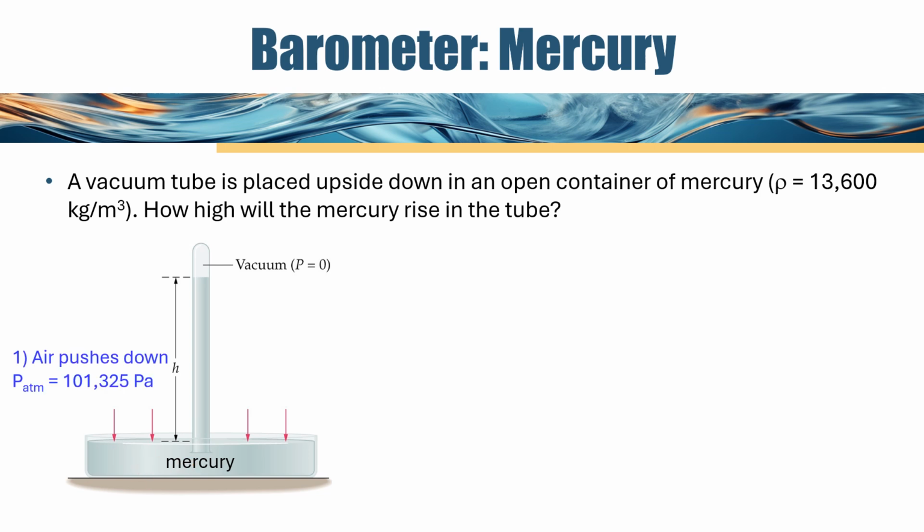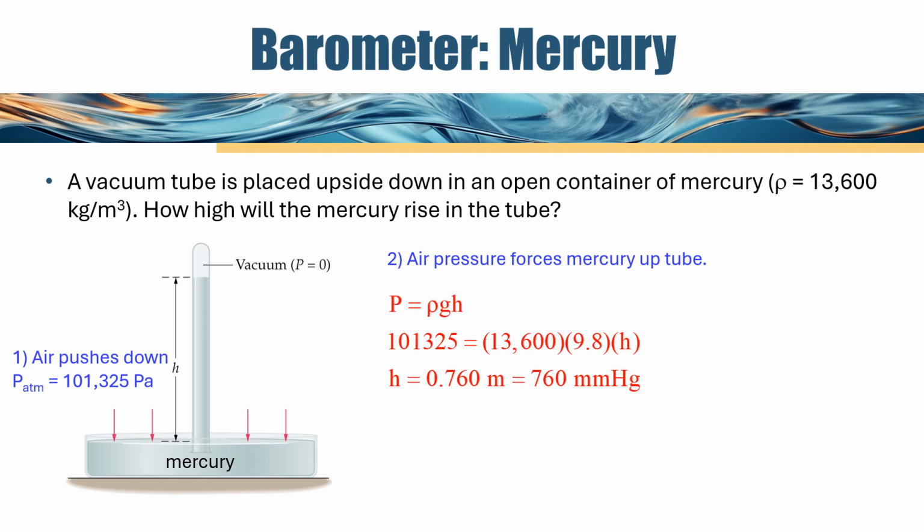We know that there is air pressure pushing down on this open container, and the air pressure is 101,325. Because there's nothing in this vacuum tube here, the air pressure pushing down is going to force mercury up into this tube.